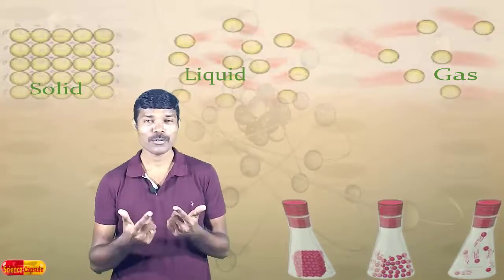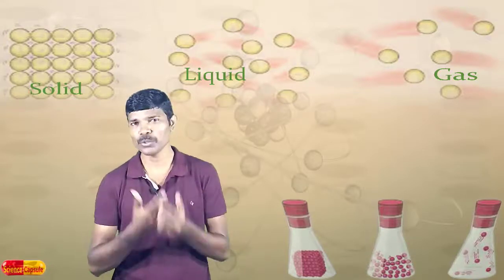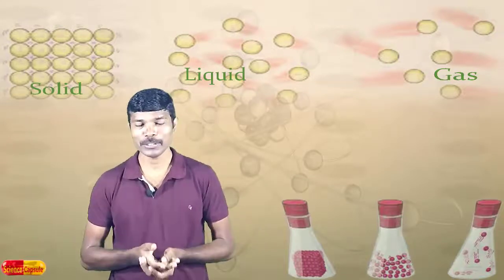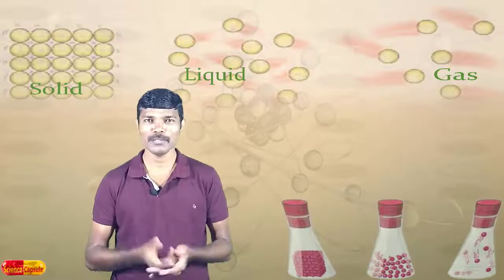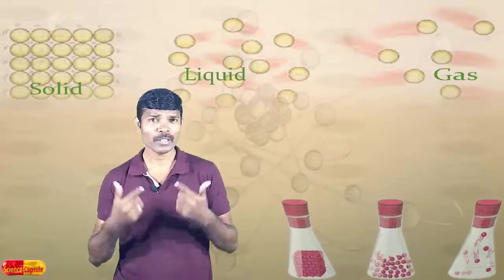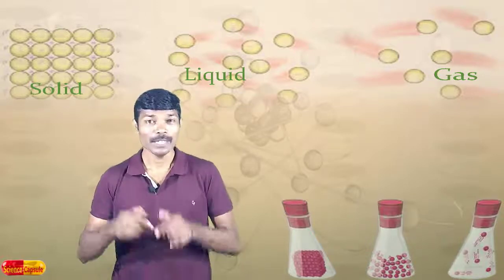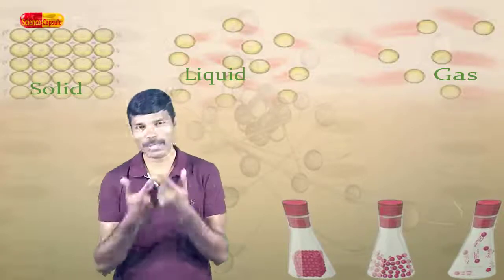The fragrance of an incense stick lighted at the corner or the perfume spreads throughout the room, right? Then a large amount of gas can be compressed into a small volume in a small cylinder. You are much familiar with LPG gas and the oxygen cylinder in the hospital, right? Have you ever thought how this happens? Very interesting, right? This video is going to give you the reason for all these experiences.